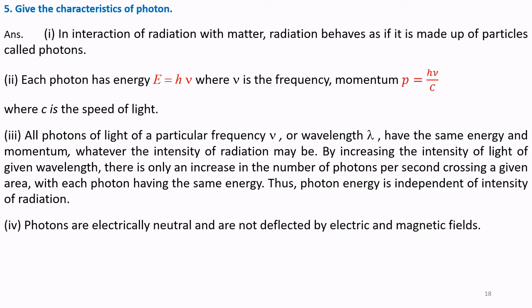Point number 4. Photons are electrically neutral and are not deflected by electric or magnetic field. So, photons are electrically neutral.